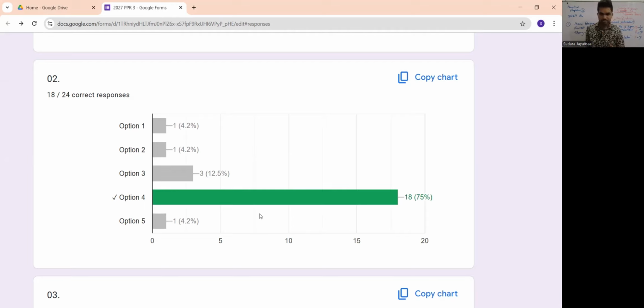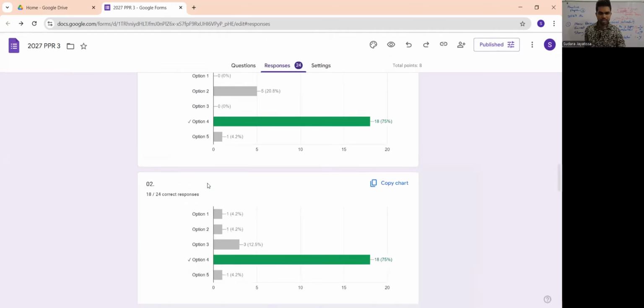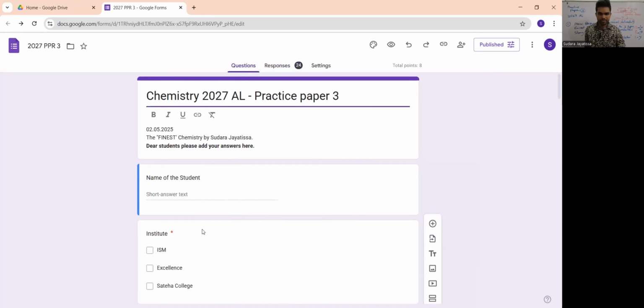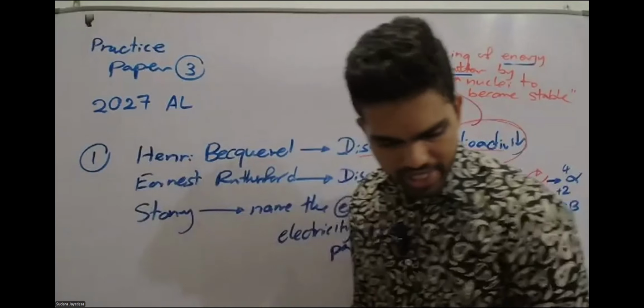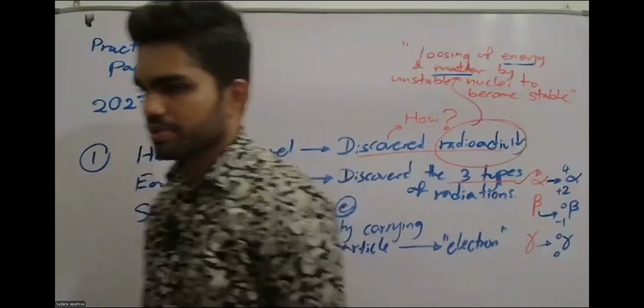So I think most of you are okay with the question. Now we'll think about how to write a good review for this one. Look at the first statement. It says the rotation of a light paddle wheel kept in the path of cathode rays confirms that cathode rays are particles. So this statement is true. How do you explain that this statement is true?